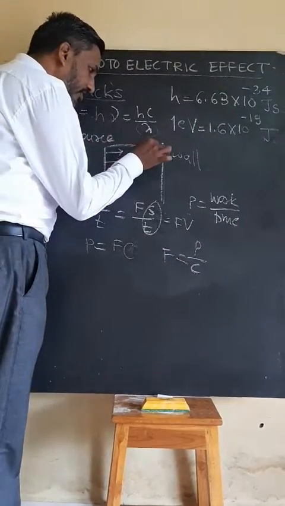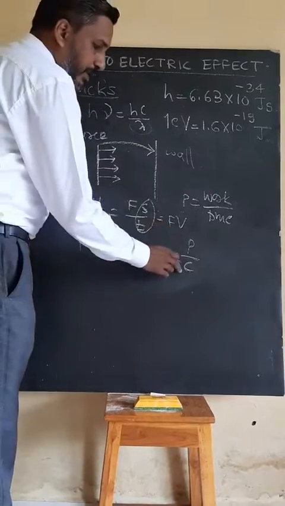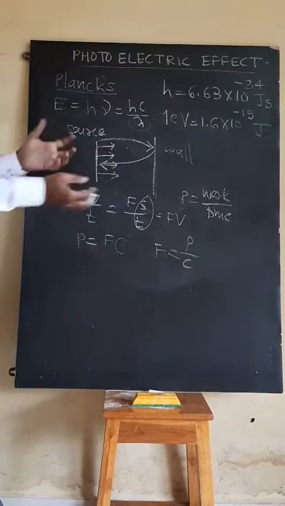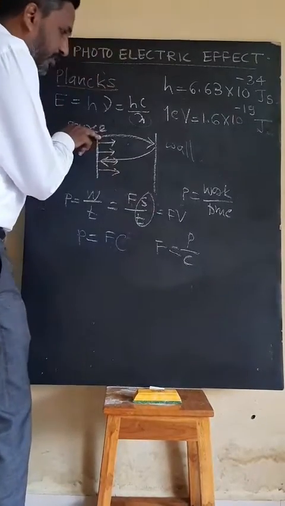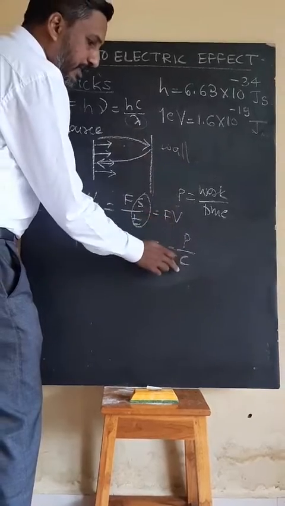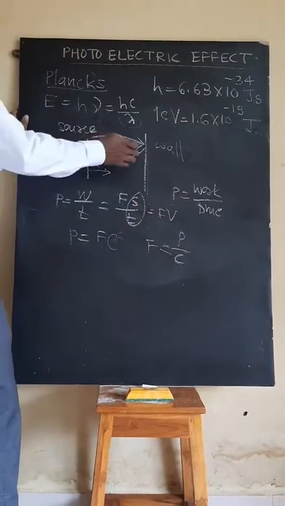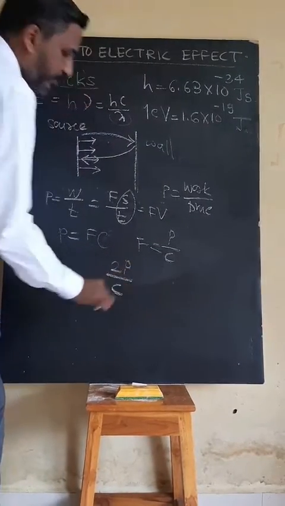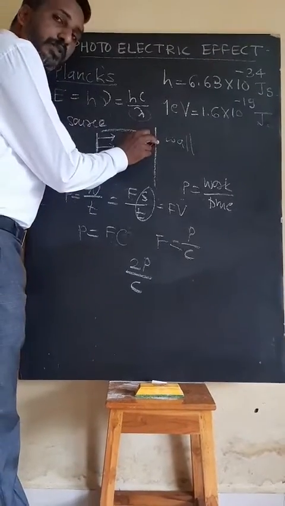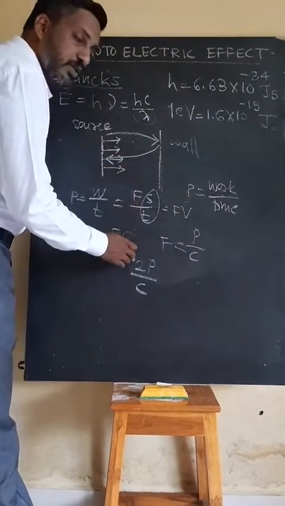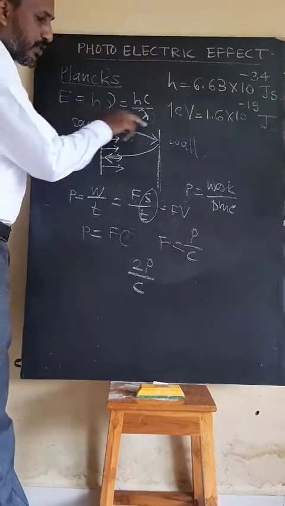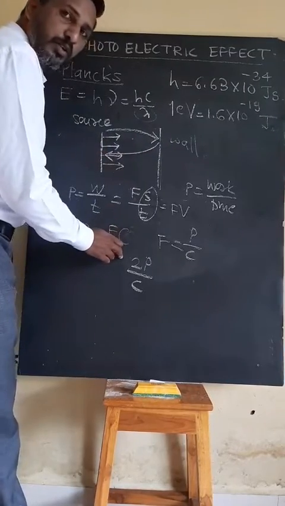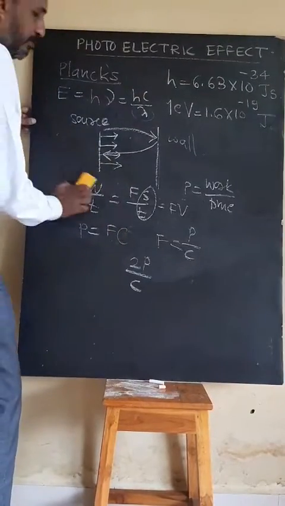Suppose the photons are incident on the wall with a force P by c. Again from that wall they are reflected. Then what is the total force? It becomes very simple. When they are incident, the force is P by c. When they reflect, the same quantity of force is again involved, so after the reflection the force is 2P by c. Source to wall, the force is P by c; source to wall and wall to source, it becomes 2P by c. This is about the power.